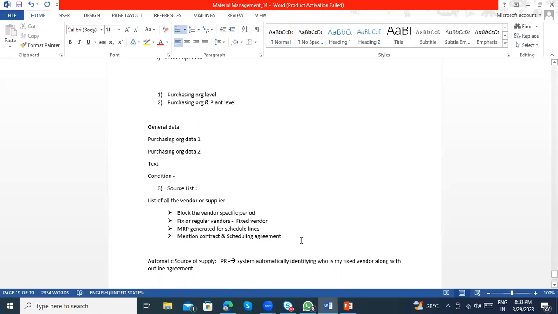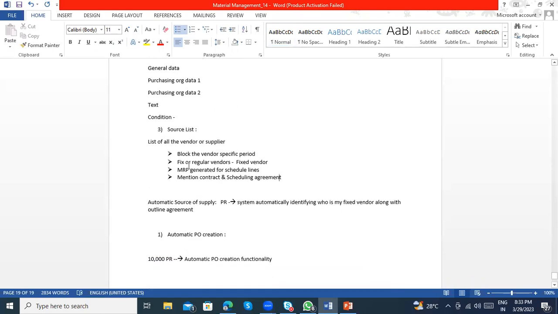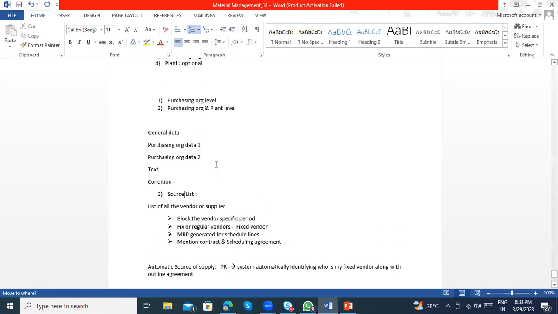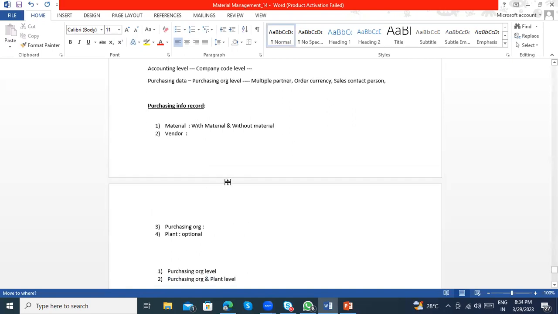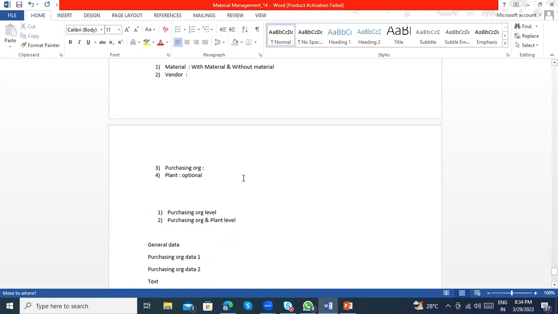From the source list, the system will take that fixed vendor, and you also need to maintain the info record, because the tax information and price information will be captured from the purchase info record.